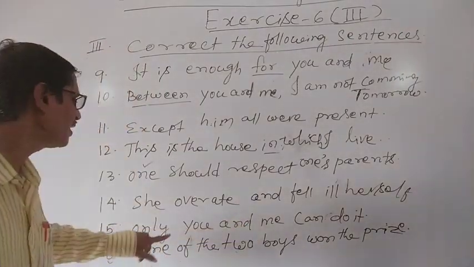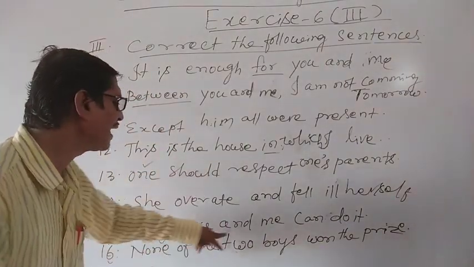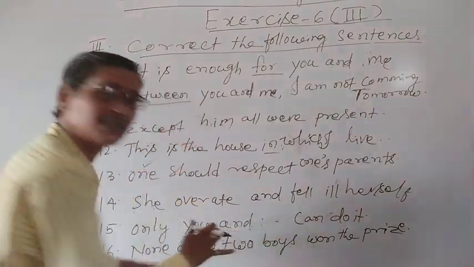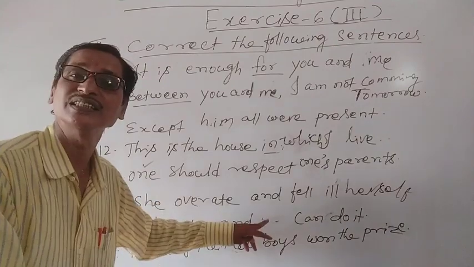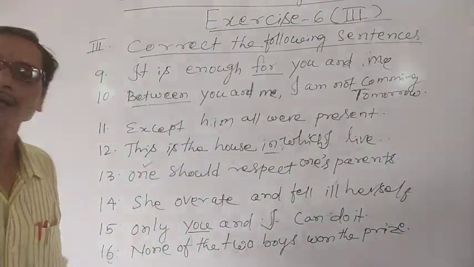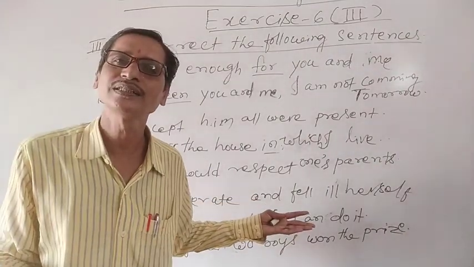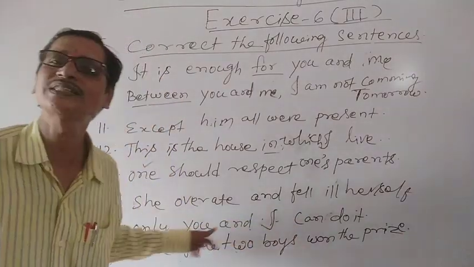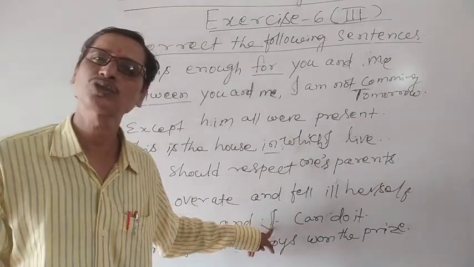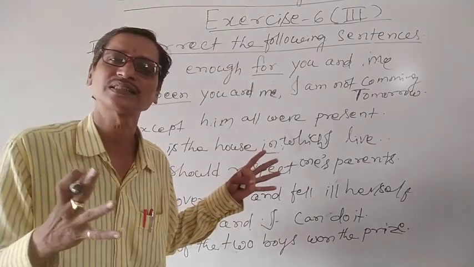Only you and me. You see, here you is functioning as a subject, and me is an objective form. So we cannot use the objective form because it is used as a subject. Instead of you and me, we write: Only you and I can do it. Understand? So both are subjects. Though you is used as a subject, I should also be a subject over here. Both are in compound and both are referring as subjects.